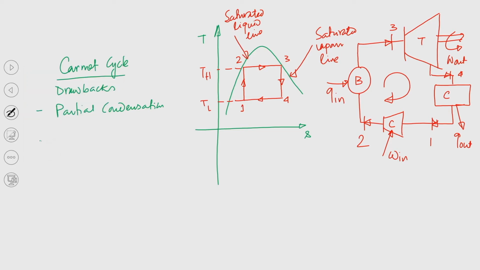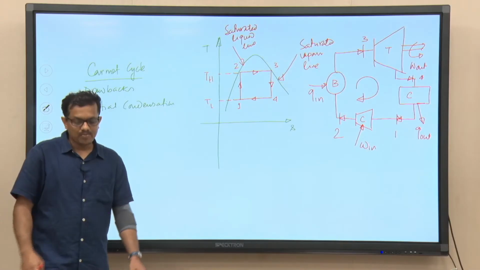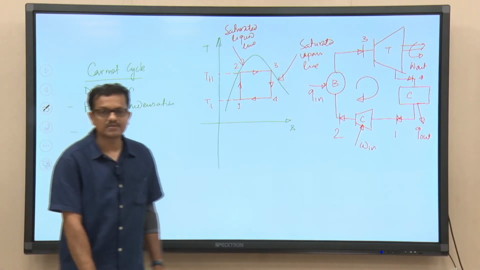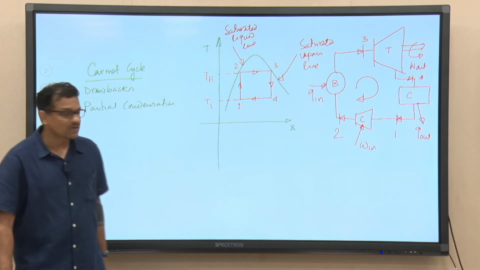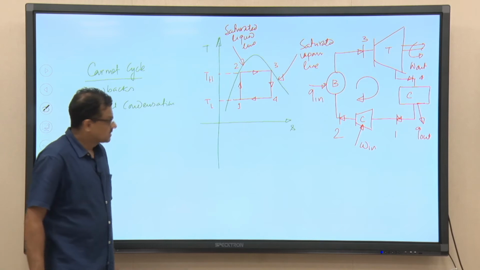Number 2 is the work ratio. What is the work ratio? The work ratio is basically the net work divided by the input work, as we discussed in the last class.